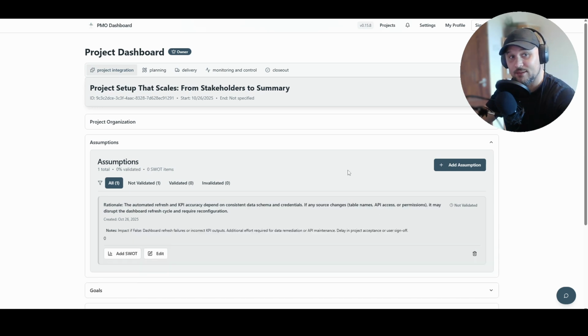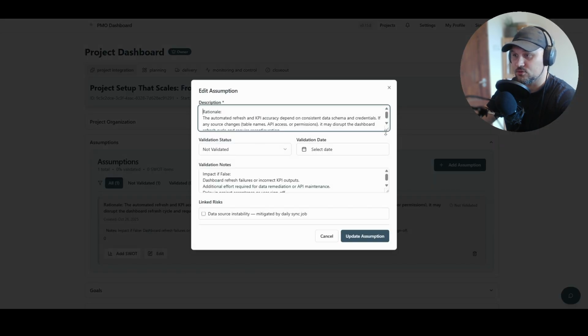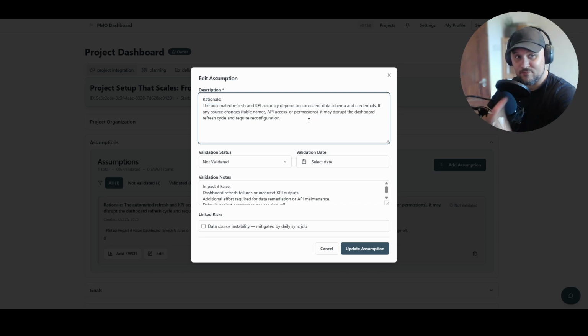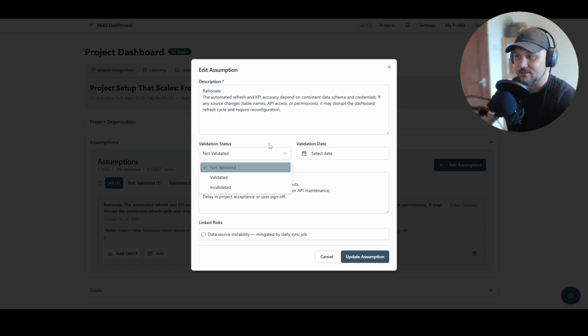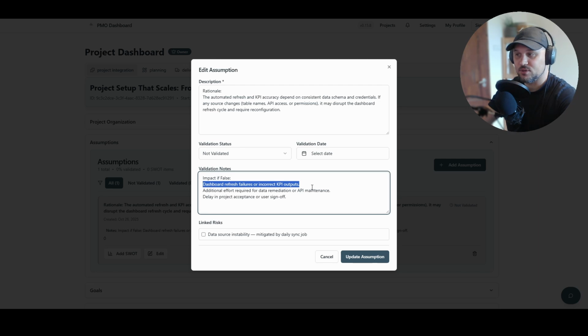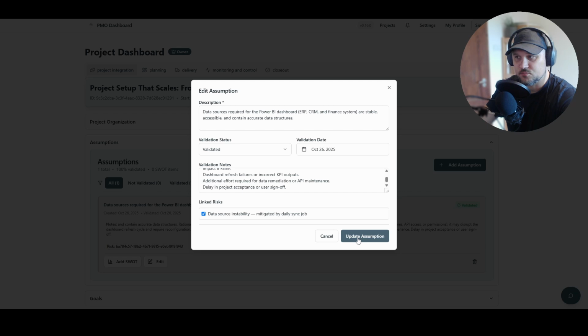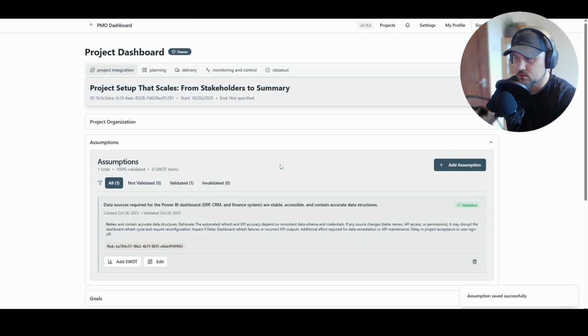When we create our assumptions, it is smart to detail our rationale behind it. Why do we have this assumption? Validate it with an expert if our assumption is false, and what risks and mitigation actions can be implemented when it happens. So we can link our risk to it, update our assumption or create our assumption. And our first assumption is basically done.